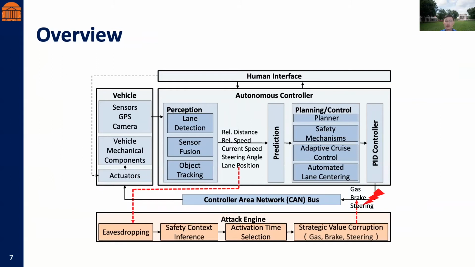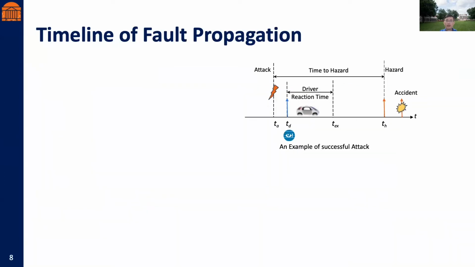As we can see, our attack starts by collecting useful information through the inner vehicle communication and strategically corrupting the outward control commands like the amount of gas or brake by sending legal messages to the CAN bus. There's often a time gap between the activation of faults and the final propagation of unsafe control commands to the physical layer, resulting in hazards.